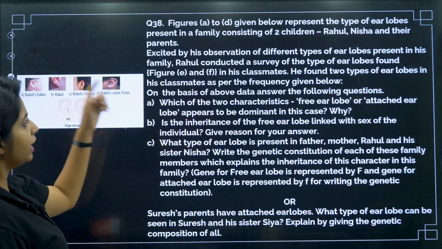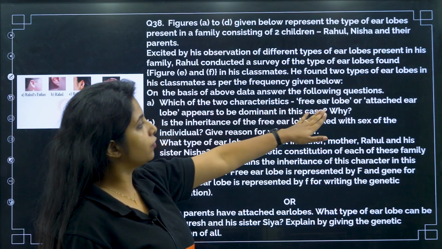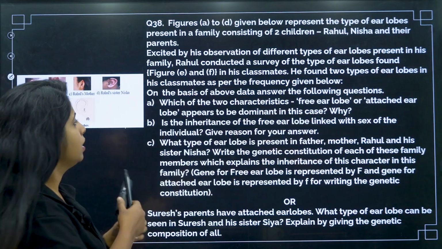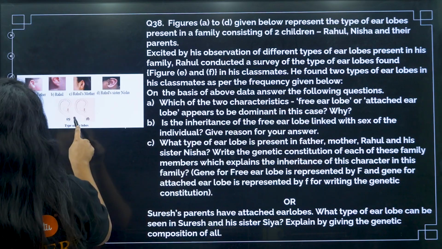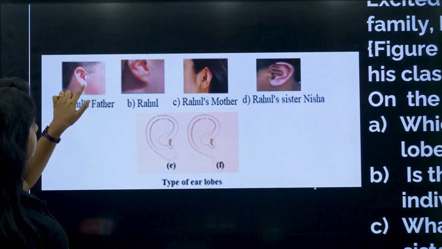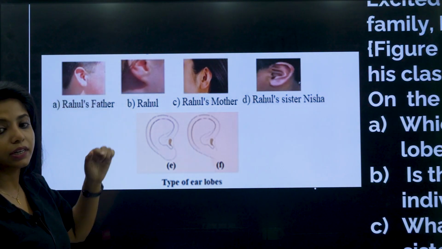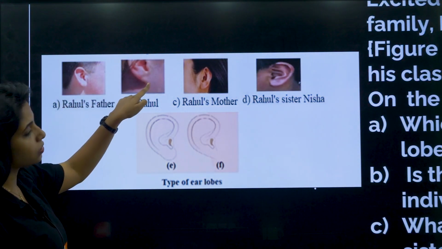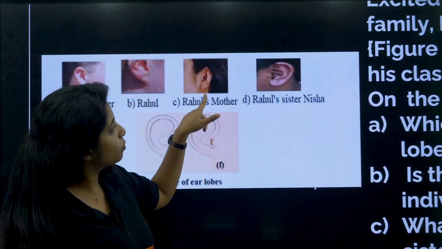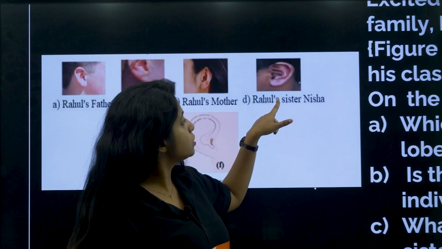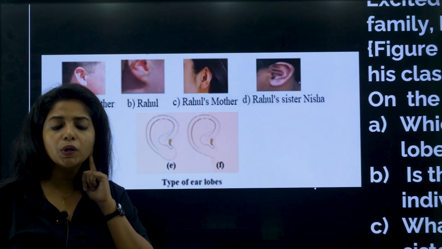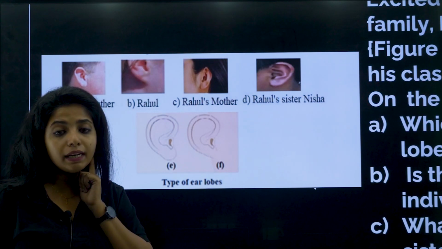Now, a question: which of the 2 characteristics, free earlobe or attached earlobe, appears to be dominant in this case, and why? So how do you identify it? Let's zoom this in. I hope you are able to see. This is free earlobe, my dear children. It is not attached. Attached looks like this. So Rahul has attached earlobe. Rahul's father has free earlobe. Rahul's mother also has free earlobe. Rahul's sister also has free earlobe. So free earlobe is the one that has a small cut over here. Attached is the one that is completely attached.